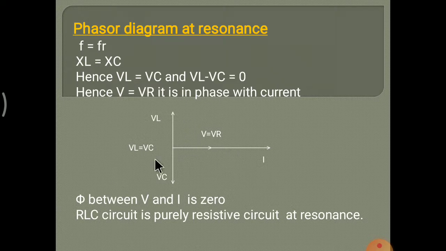V is equal to VR, and this is VL, VC, and VL minus VC is 0. So we get only this phasor diagram, and phi between V and I is 0. This is what we see in the definition of resonance: the RLC circuit is a purely resistive circuit at resonance, because of the XL equals XC condition. This is the phasor diagram for resonance.